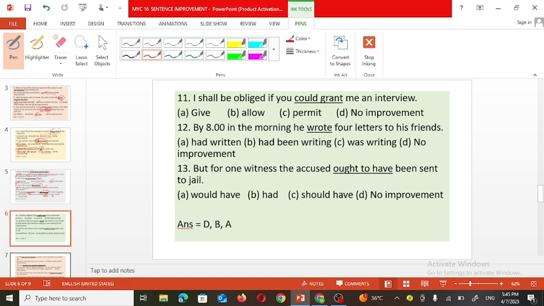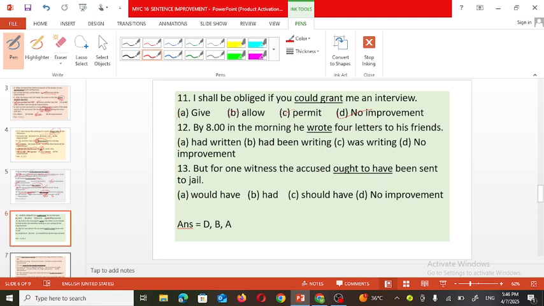And that's why here the sentence is the perfect one. No improvement is required for this. You give me or you allow me or you permit me: so could and grant cannot be replaced by these given verbs. So no improvement, this given sentence is the perfect one.